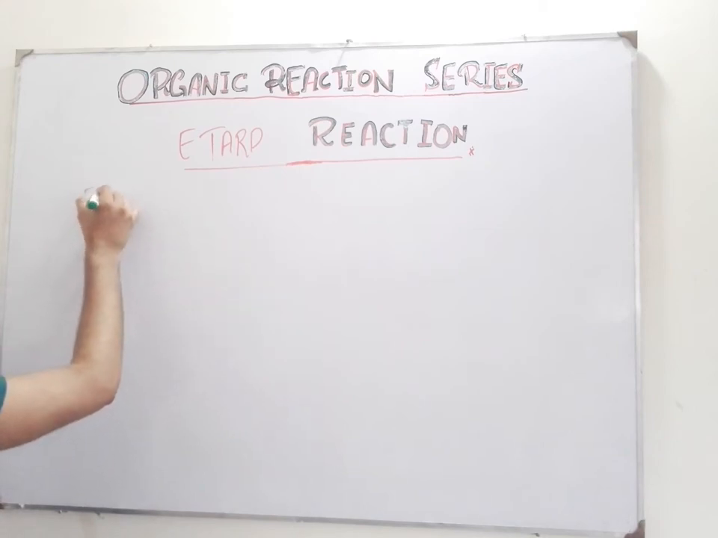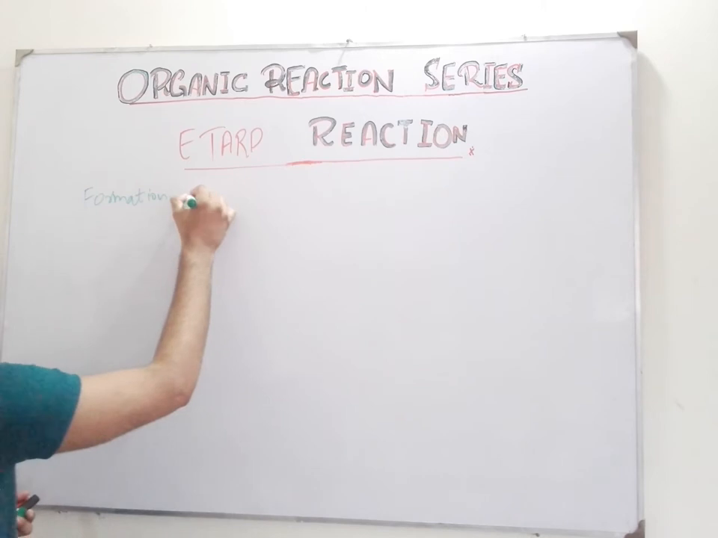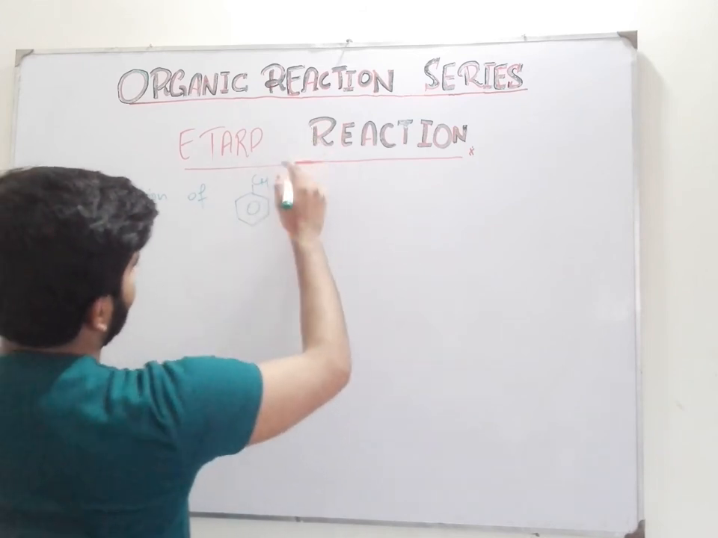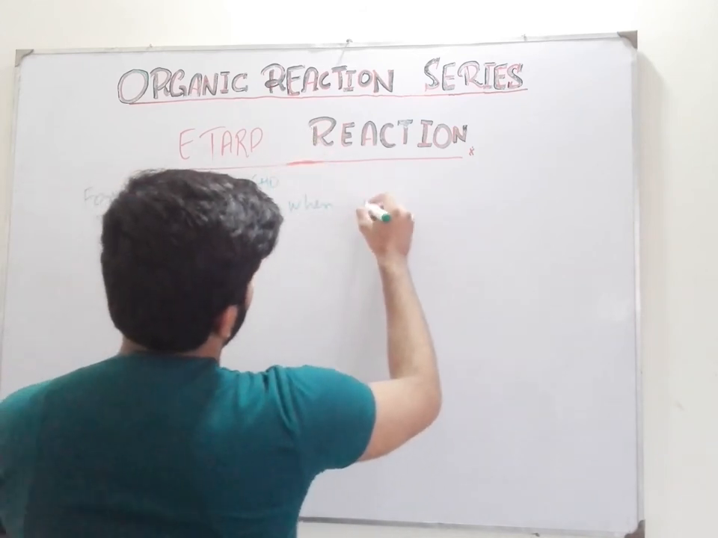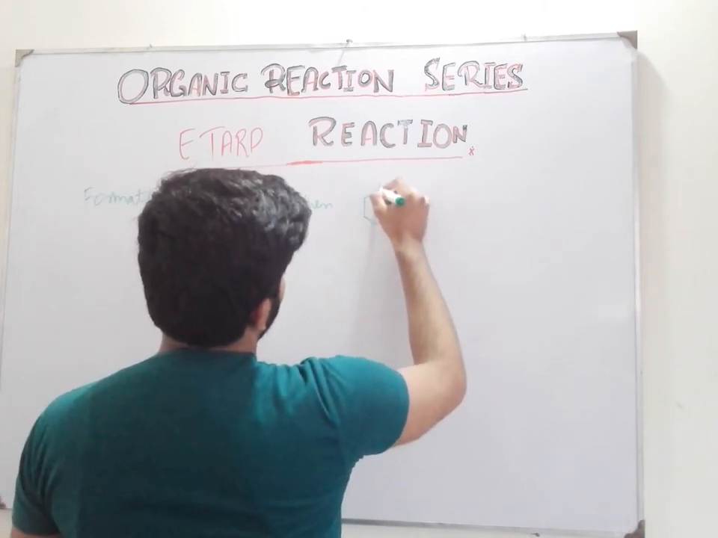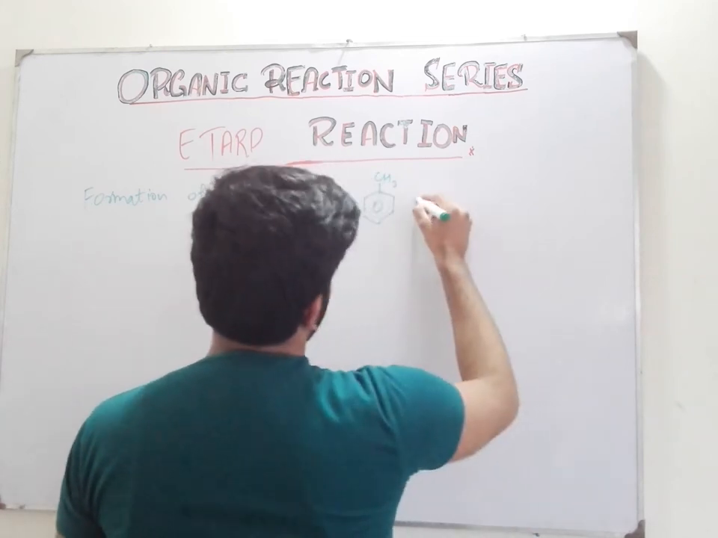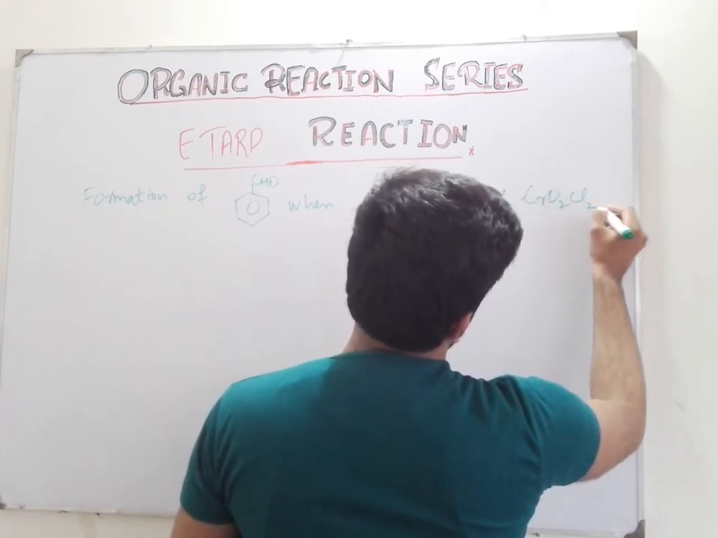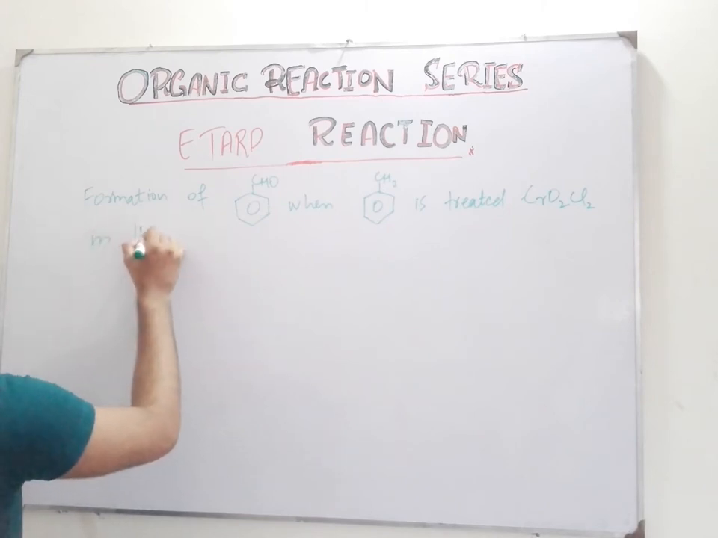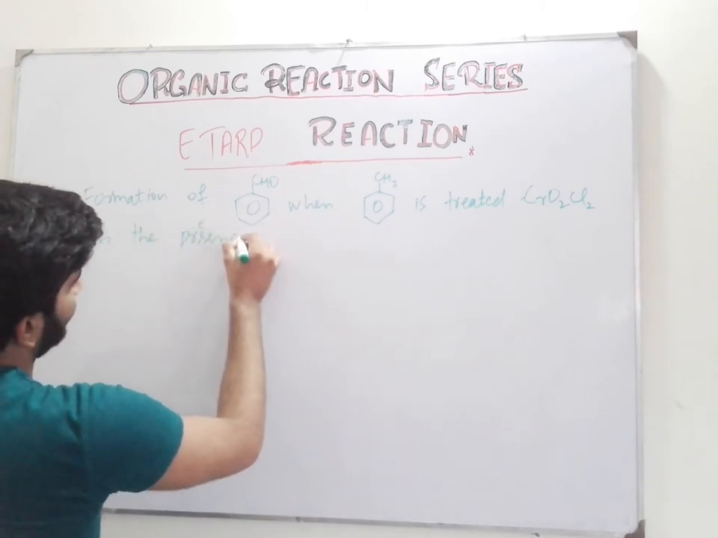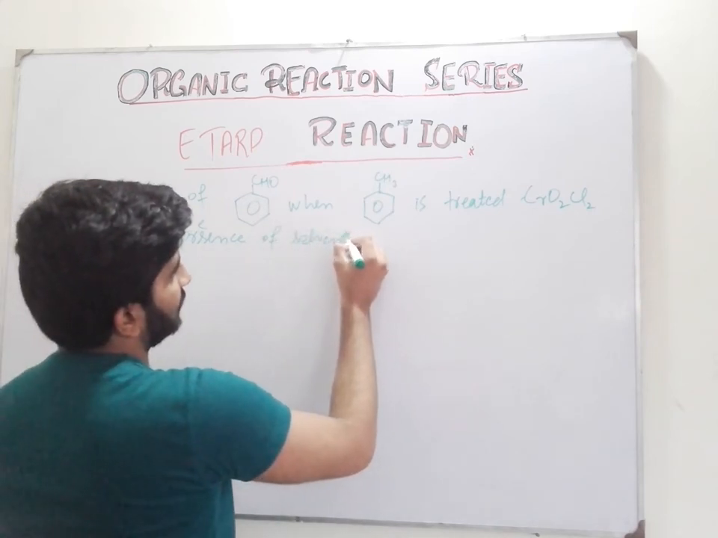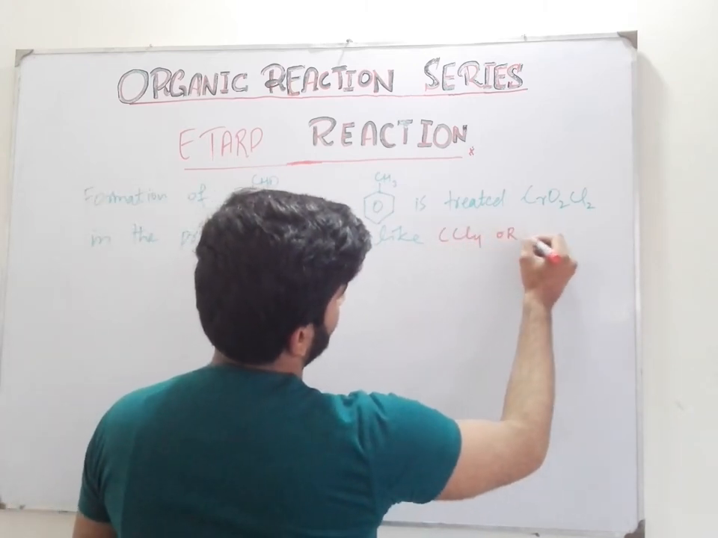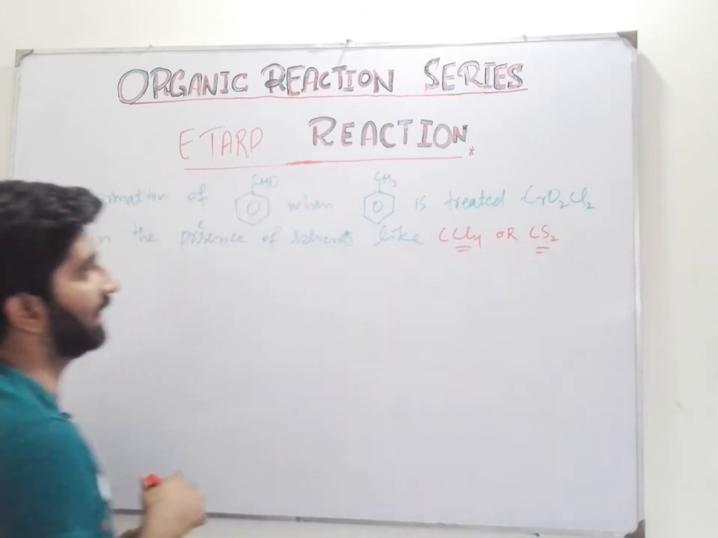Definition of the Etard reaction: in which there is formation of aryl aldehydes when an aromatic methyl group is treated with chromyl chloride, in the presence of solvents like carbon tetrachloride or carbon disulfide. These solvents are used in the Etard reaction.